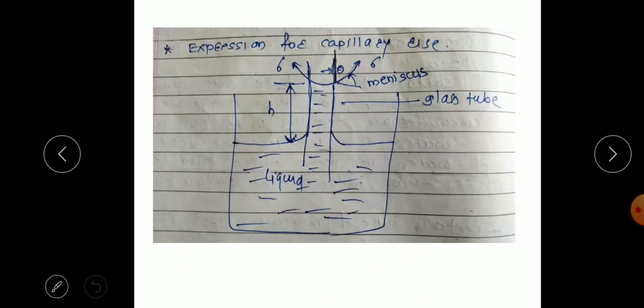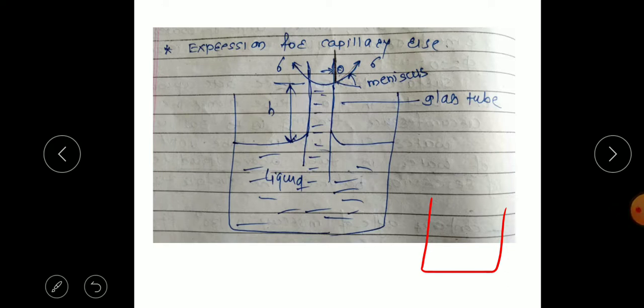So next we find the expression for the capillary rise. How much liquid will rise, if you consider the case of water, if you insert the tube. So, expression for capillary rise.